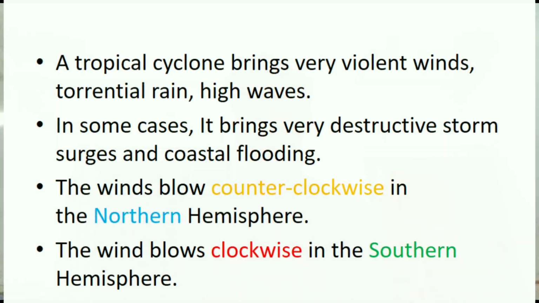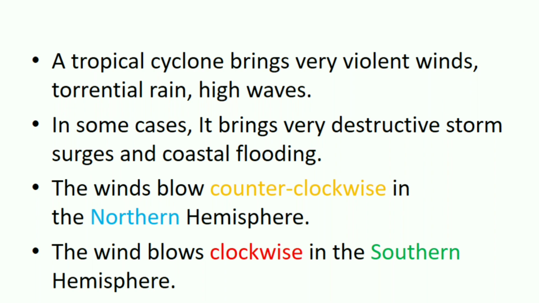A tropical cyclone brings very violent winds, torrential rain, high waves and coastal flooding. The winds blow counterclockwise in the northern hemisphere and clockwise in the southern hemisphere.